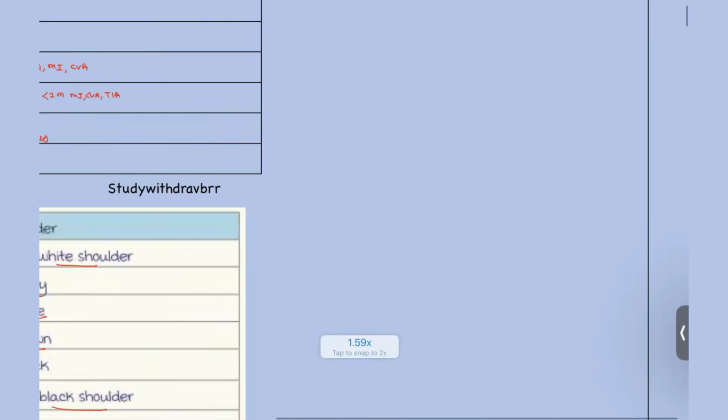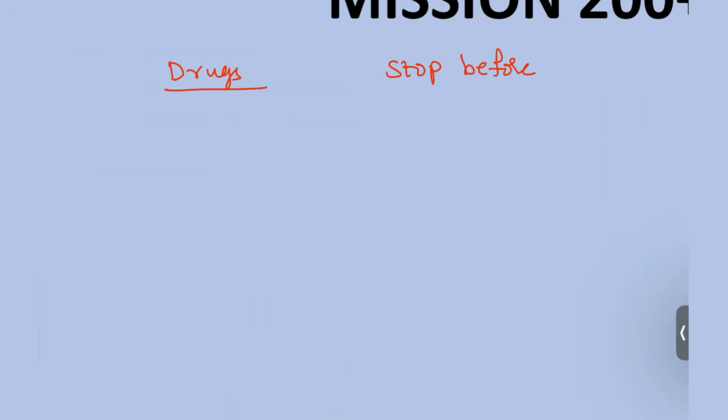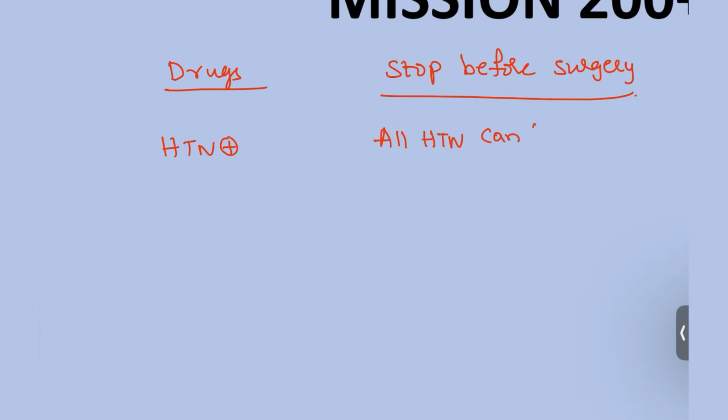Next, coming to the drugs: when to stop and when to start before the surgery. Some of the drugs we can continue during surgery also. Let's see which important drugs we have to take note of. For example, the patient is hypertensive. He can be taking beta blockers or other drugs. All antihypertensive drugs can be continued, guys.